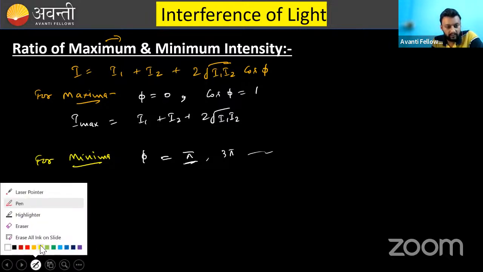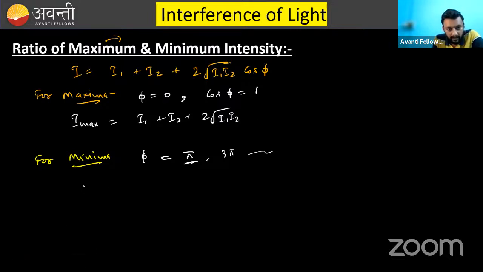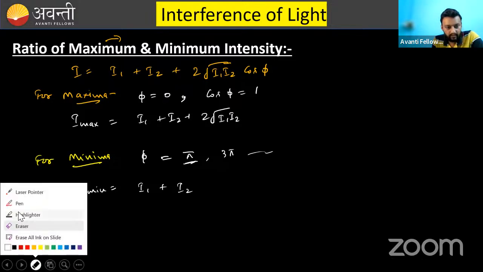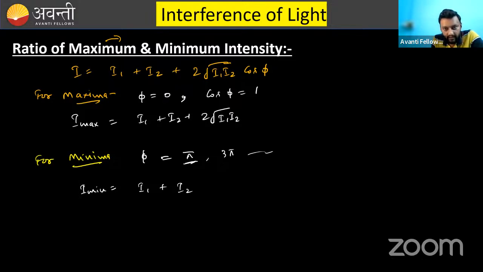You know that, no? So what it will become? I minima is equal to I1 plus I2 minus 2 root I1 I2, and cos phi is minus 1. So minus is placed here.